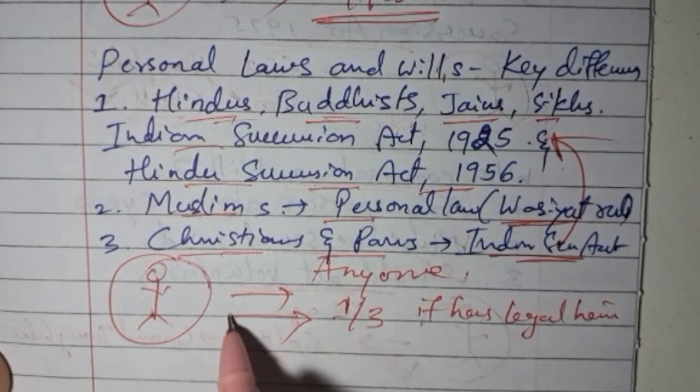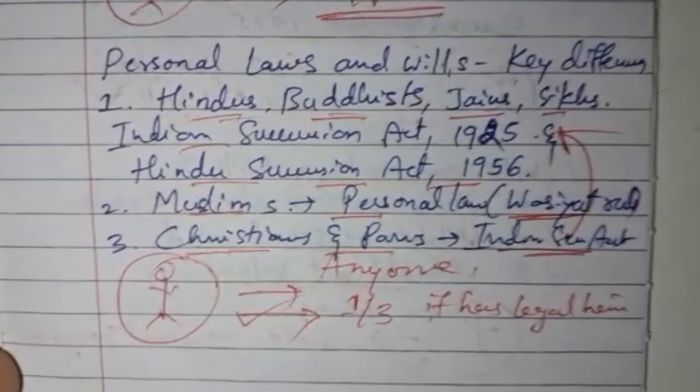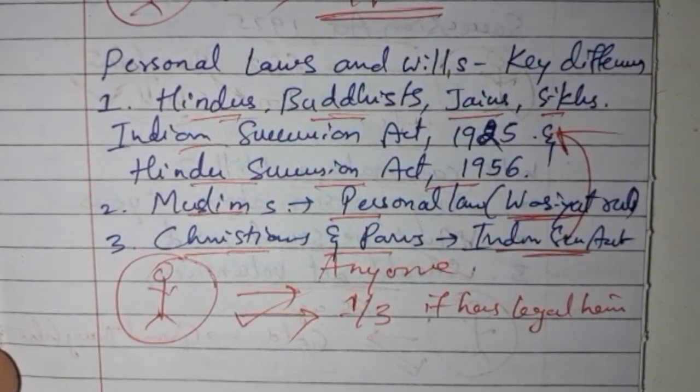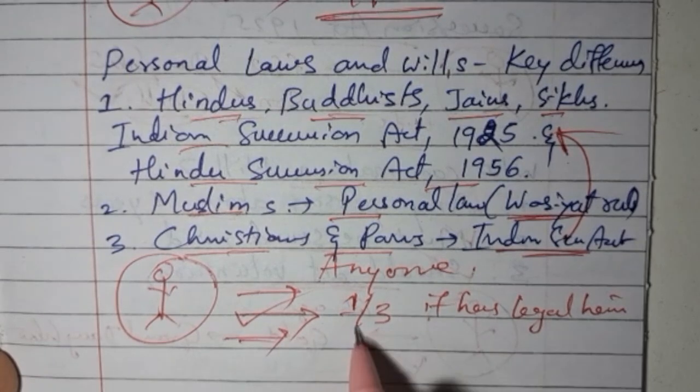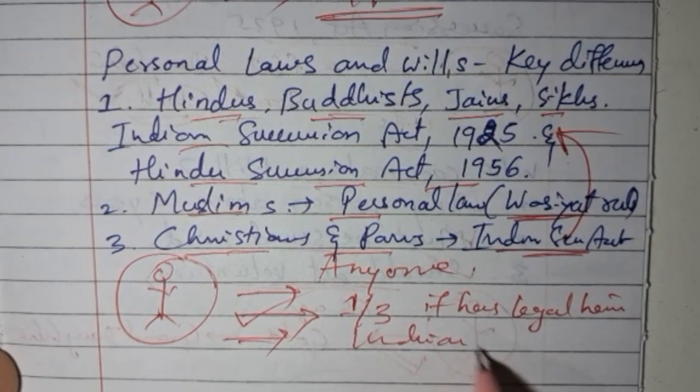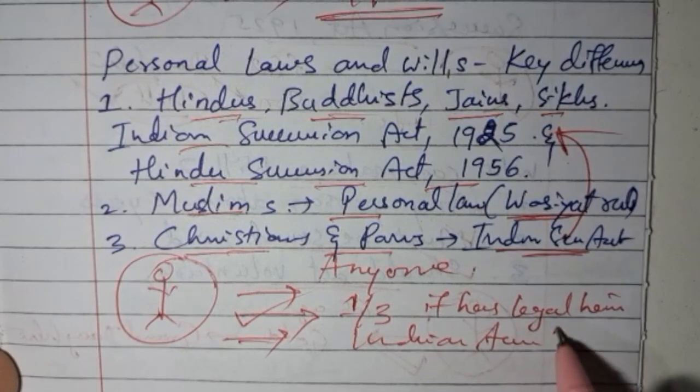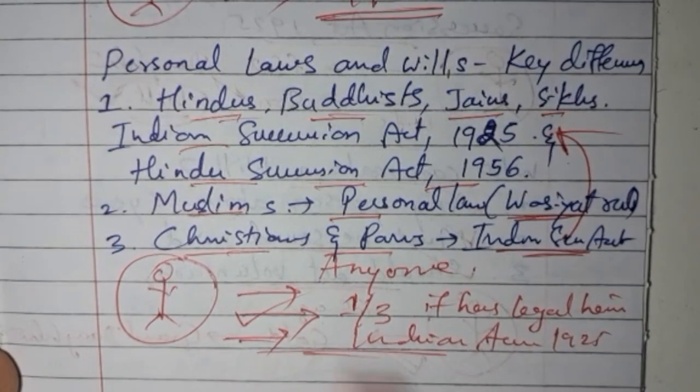Unless it is contested, he can only will one third of his assets. Christians and Parsis follow the Indian Succession Act for their wills. So this is very easy and very clear.